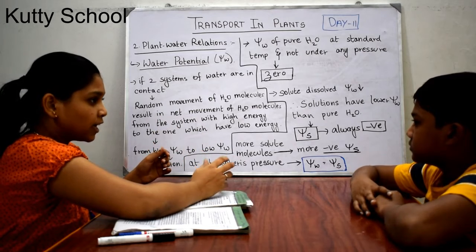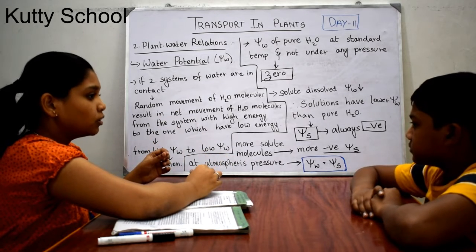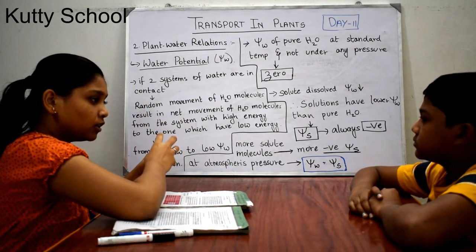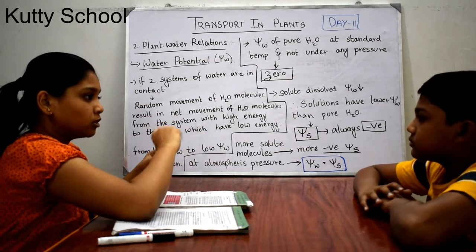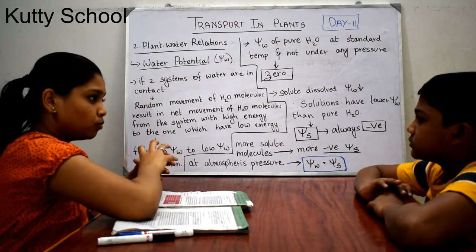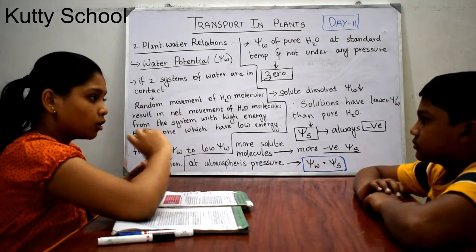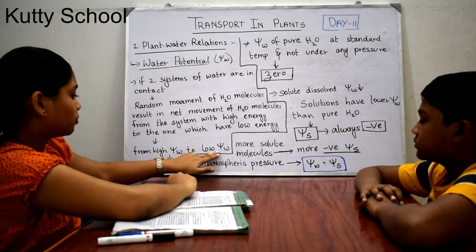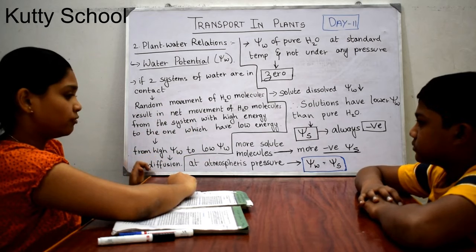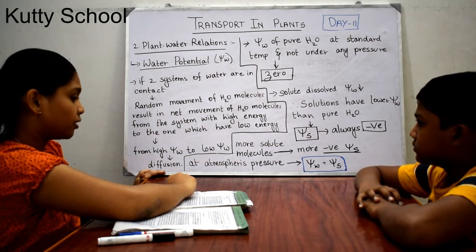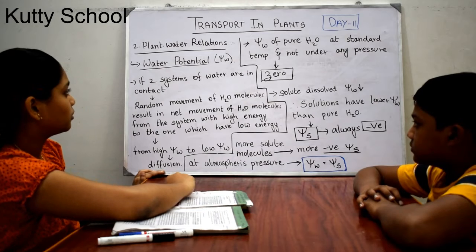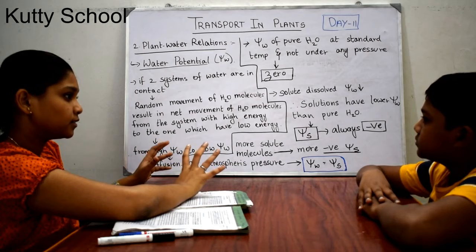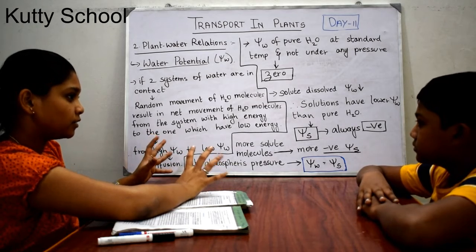So kinetic energy is directly proportional to the water potential. Therefore, water moves from the system having high water potential to the system having low water potential. Actually, this is just diffusion, from higher energy to lower energy, from higher concentration to lower concentration. Here, the water potential of pure water, as we have seen, is the greatest because it has the greatest kinetic energy.